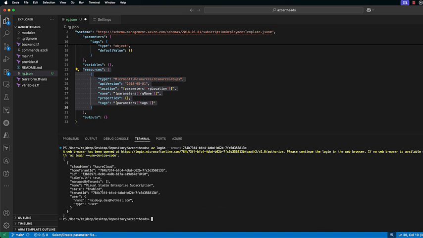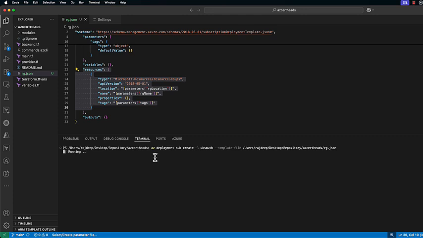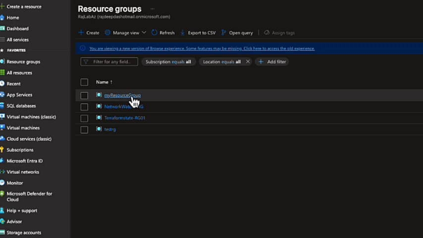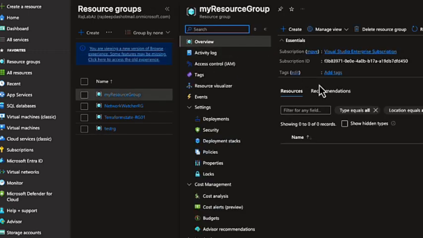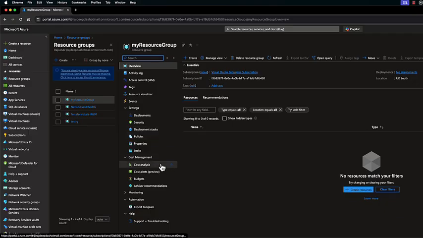Let me run the deployment command here, and you can see it's running. Shortly, we will check the Azure portal and see if the resource group is created. So we logged into the Azure portal and we can see that the resource group has already been created. This is, remember, being deployed by the ARM template which we had created using Visual Studio Code. So we have covered basic ARM template.